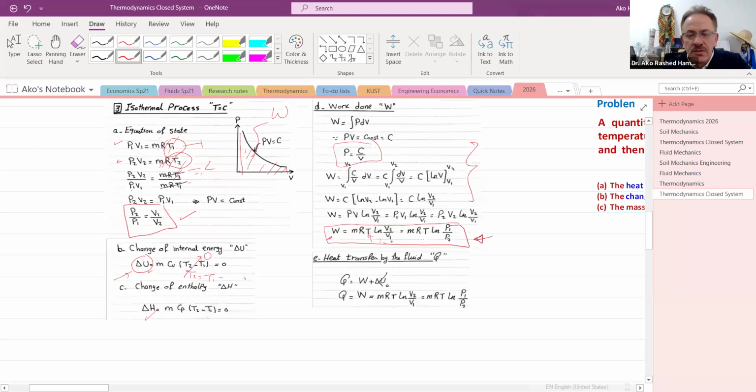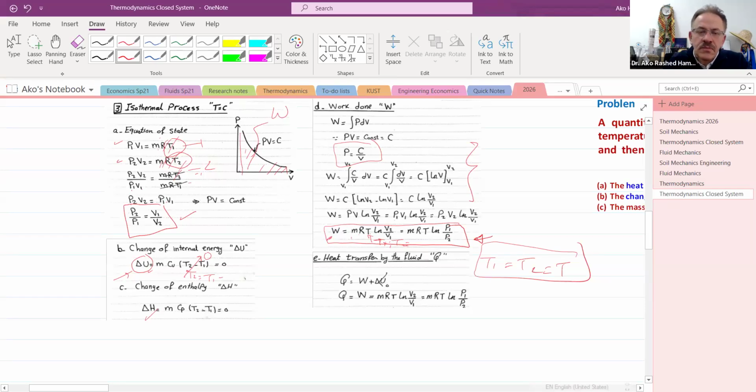Is it T1 or T2? Who can answer? Is this a T1 or T2? It will be either T1 or T2, because T1 is equal to T2 and it's equal to T, a constant temperature. So mRT, but the volume V2 over V1 will give you the change in the work.